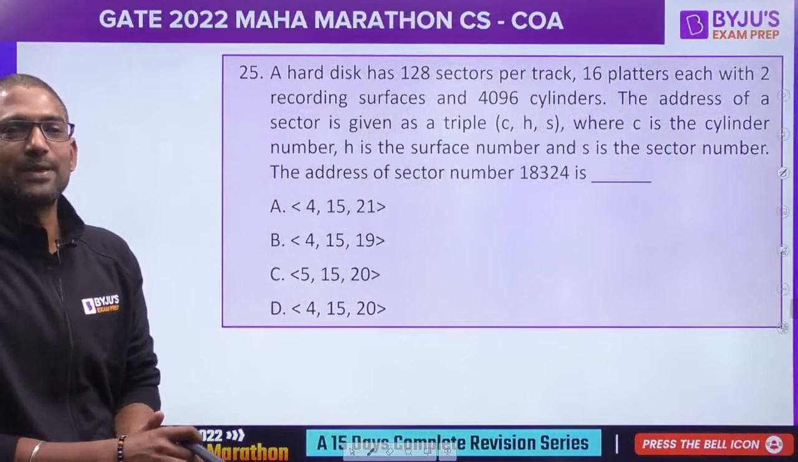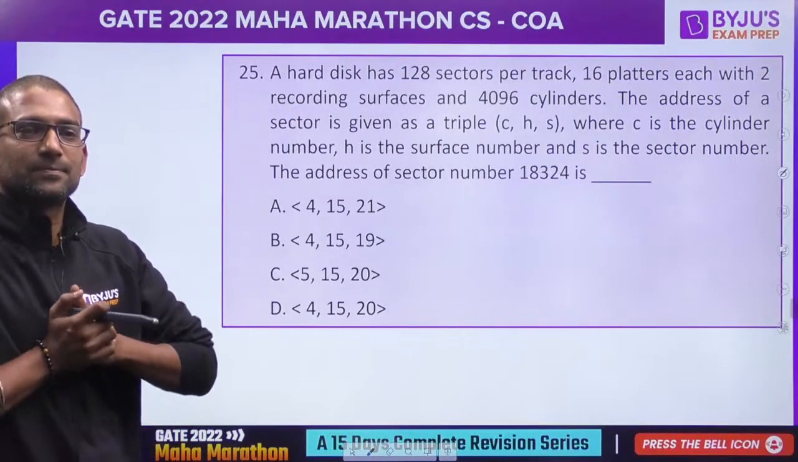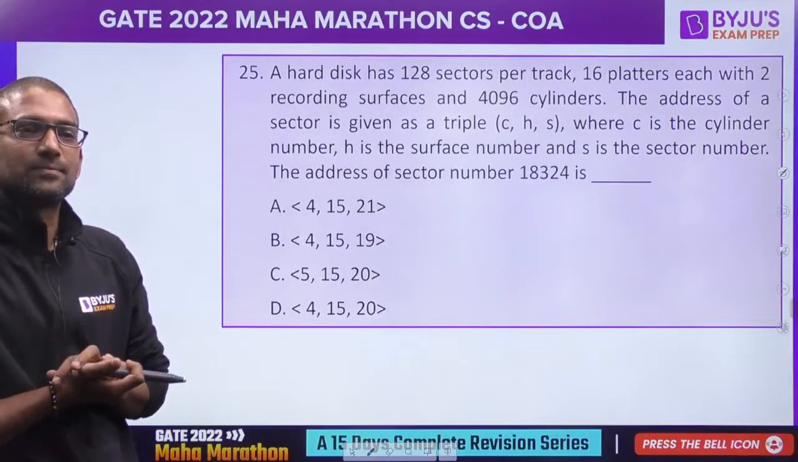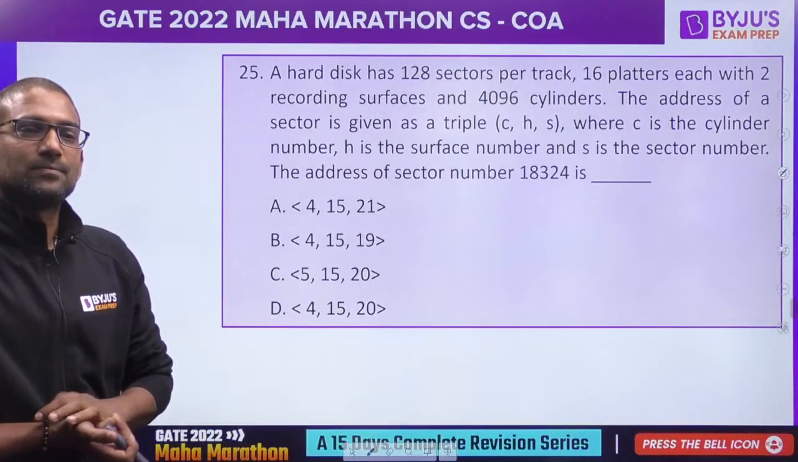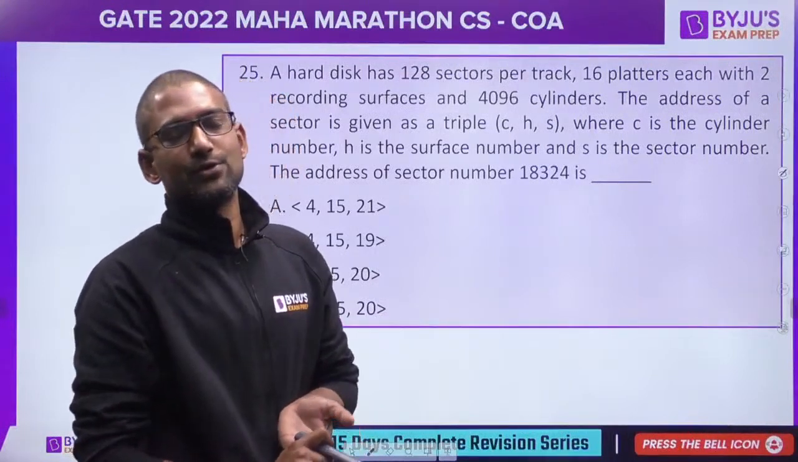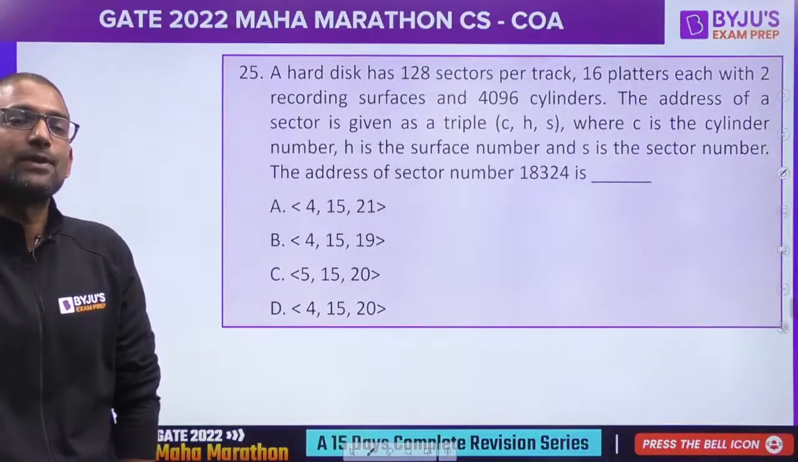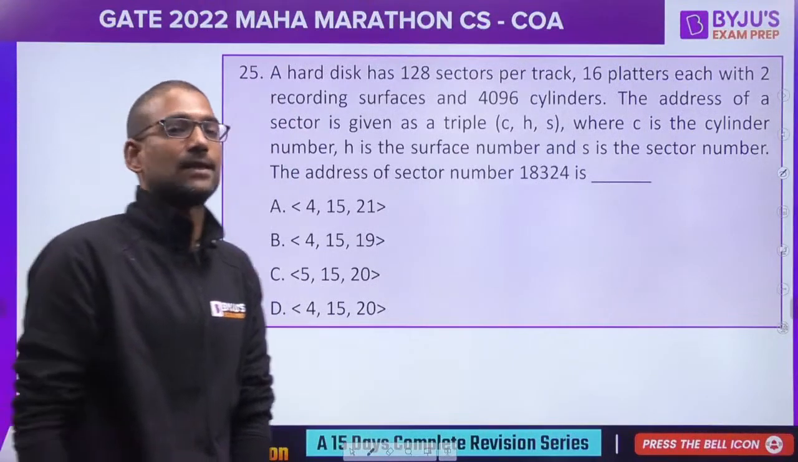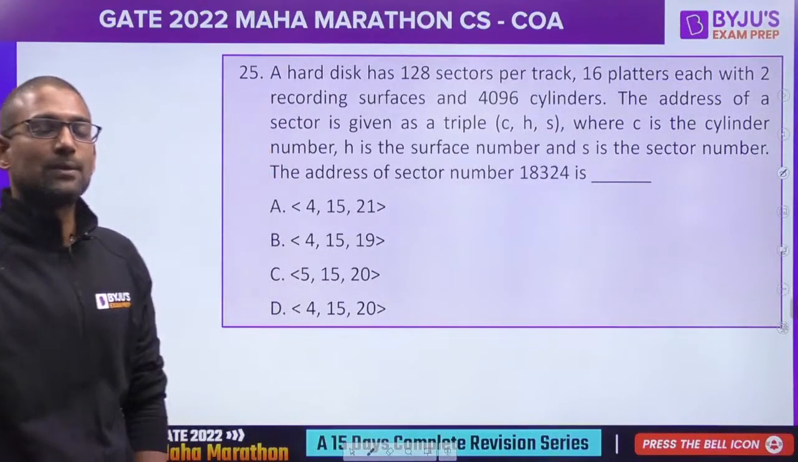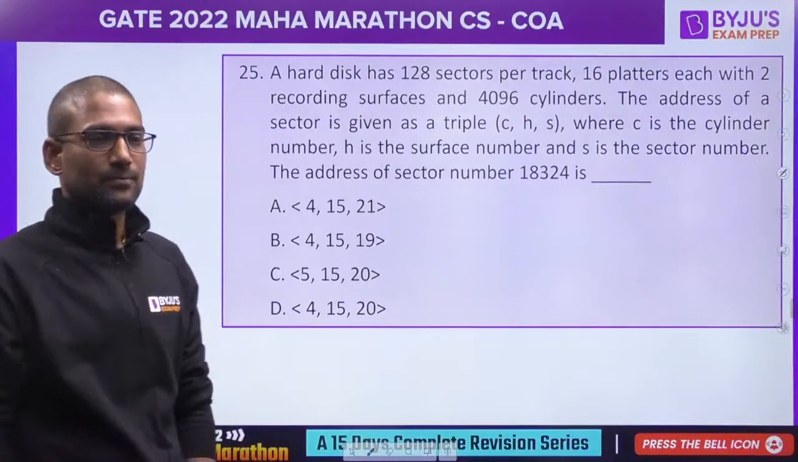That's why you have to be very careful. We shouldn't multiply 512, because we don't give address for every byte, we give address for only sector. 512 bytes together will have one address by default.